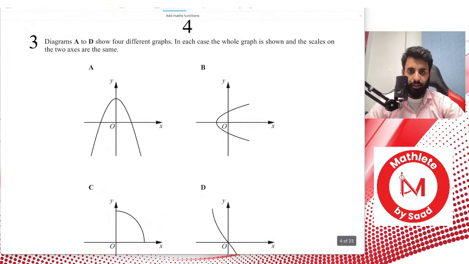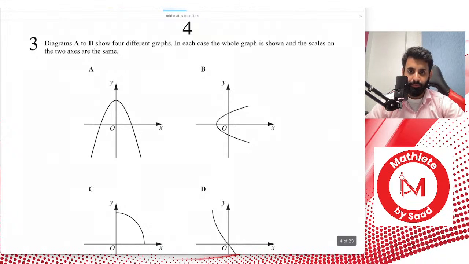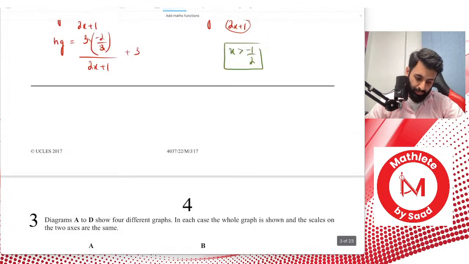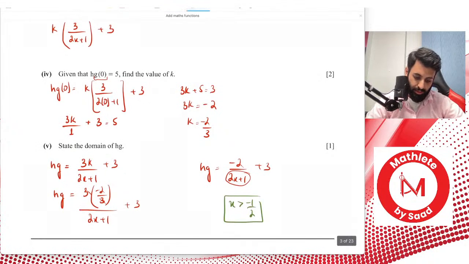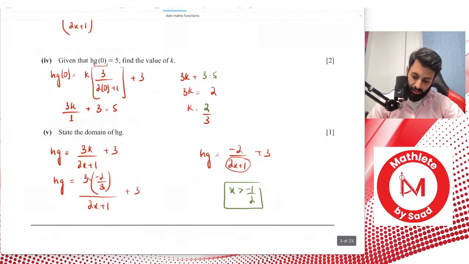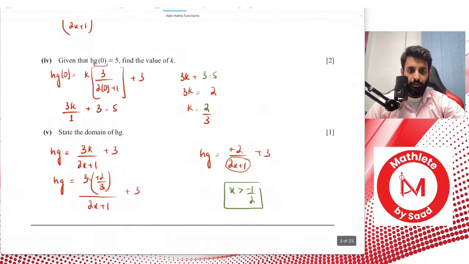So here's an interesting question. Okay, let's see what it says. And by the way, just to let you guys know, I made a small calculation error over here. I think someone pointed that out earlier also, that this is actually going to be equal to 2 upon 3, not negative 2 upon 3. And because of that, this will be plus 2 and not negative 2. Thank you.